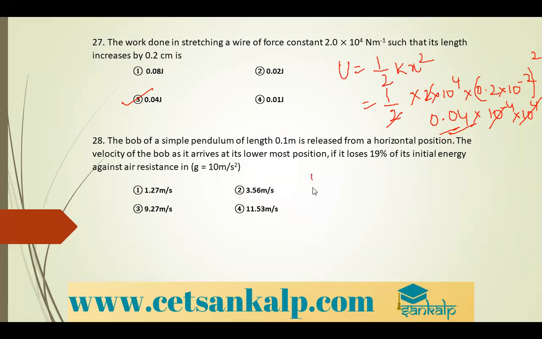So you have the kinetic energy, half mv square. You just try.